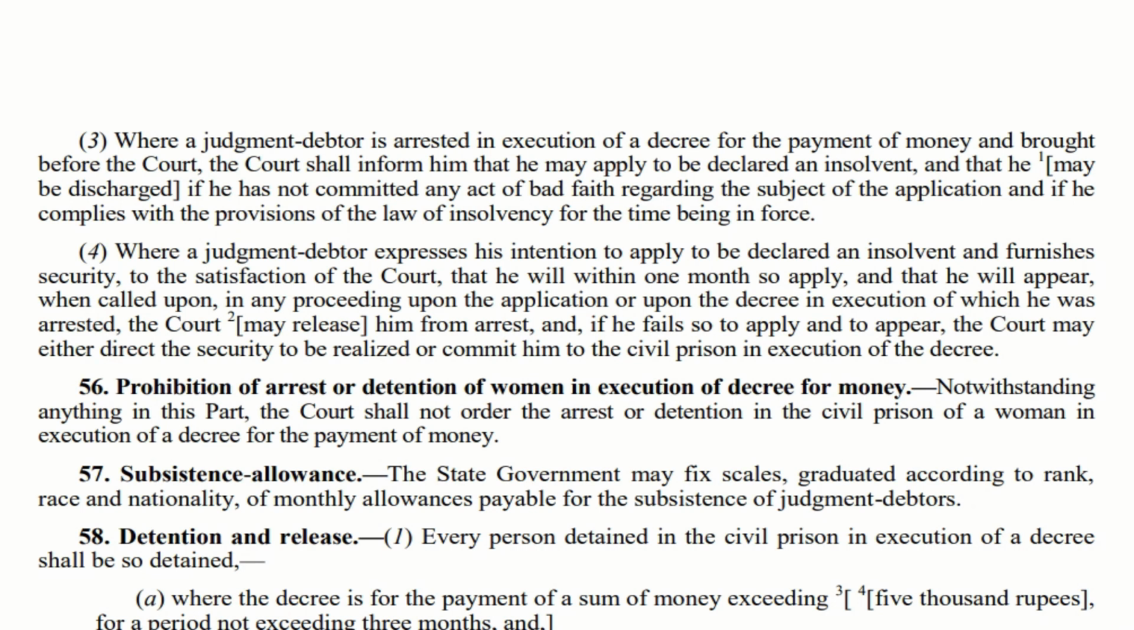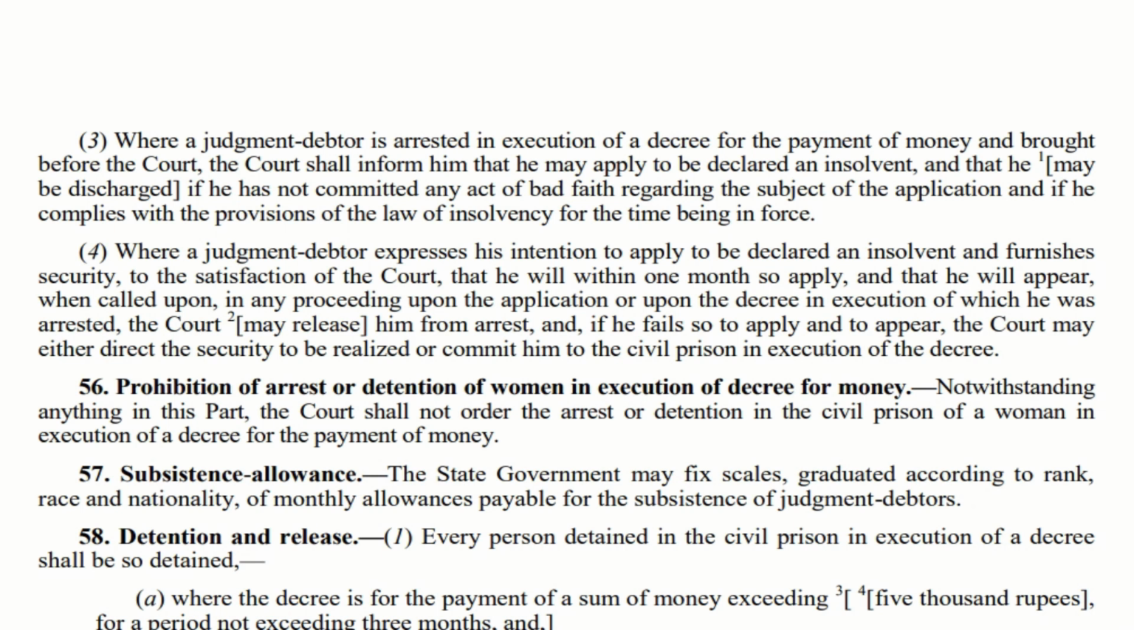Imagine a judgment debtor is being arrested and brought before the court. That is the execution court. In that court, he is saying to the court that I am planning to file a petition for insolvency and I am ready to furnish the security to the satisfaction of the court. And that he has to apply within 1 month. They can ask this in the exam. This can be a one-word question. How much time is given for a person to apply for insolvency when he is a judgment debtor? The answer is it should be 1 month.